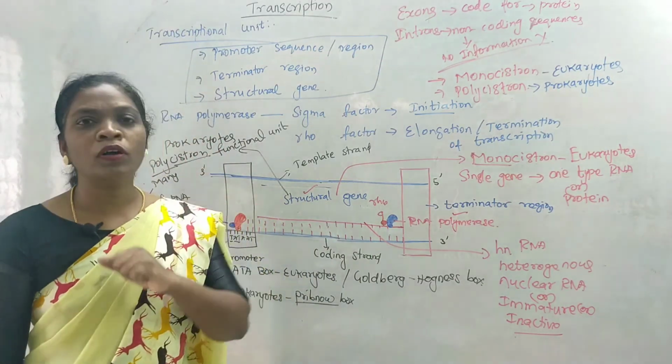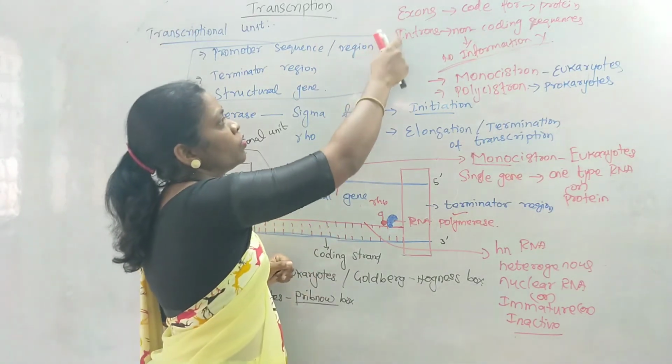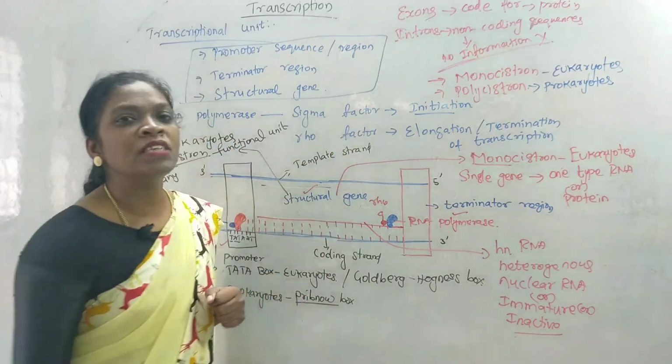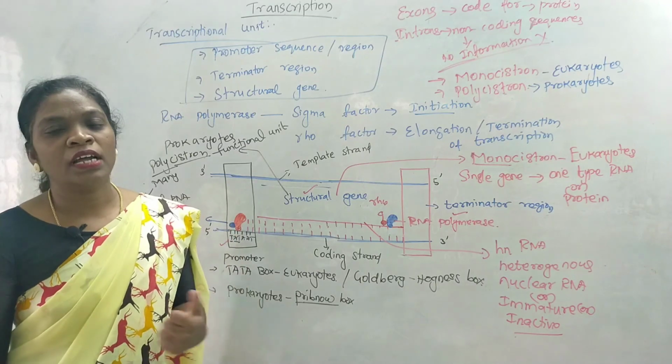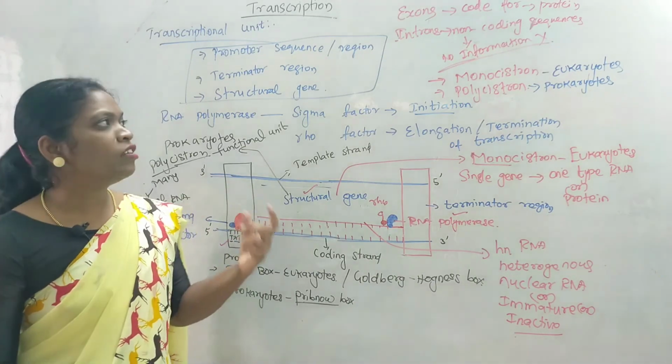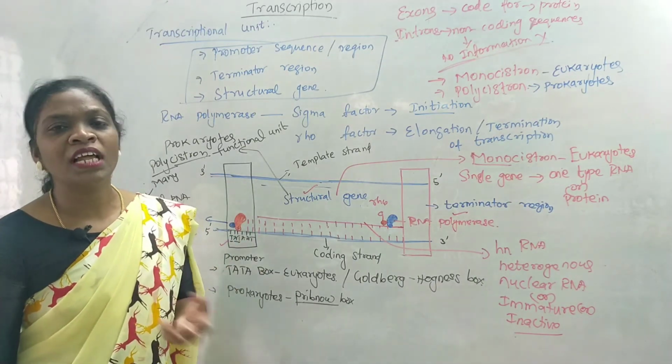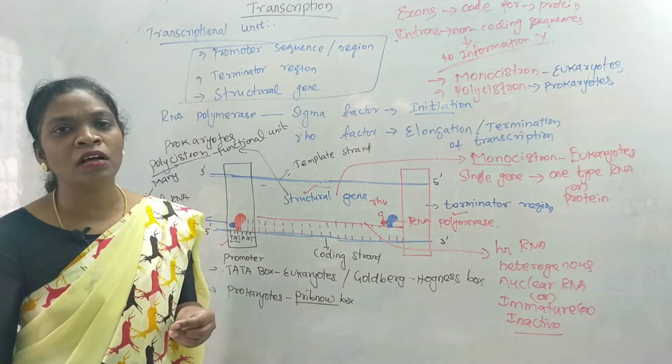And we learned about two more terms, that is exons and introns. Exons are the coding sequences found in the DNA or mRNA, and introns are non-coding sequences. They don't carry any information for the production of protein.